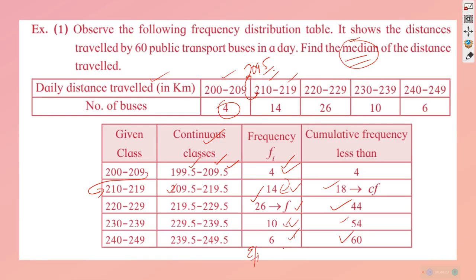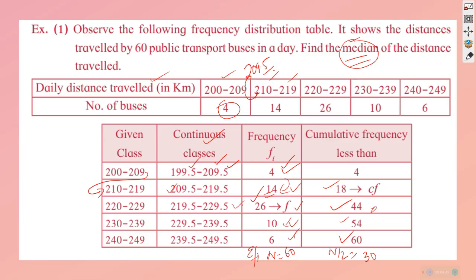It is very simple. You will be getting an answer which is 14 plus 18 plus 26 plus 10 plus 6, which is equal to n, which is equal to 60, and the mid value is n upon 2, which will naturally be 30. So the 30th value will be lying over here, and the 30th score is the approximate median. We will try to find out. Here 18 is over here. When it comes to 44, then naturally the 30th value should be in between in this particular class. That much we know now.